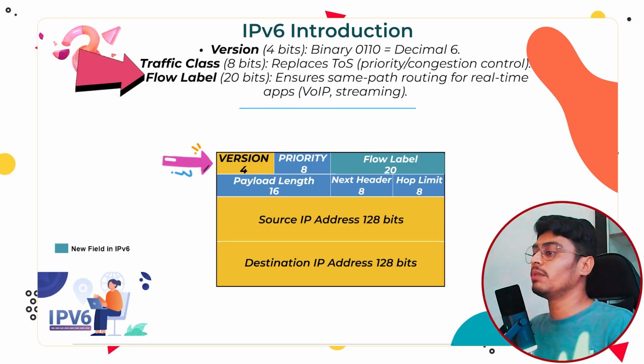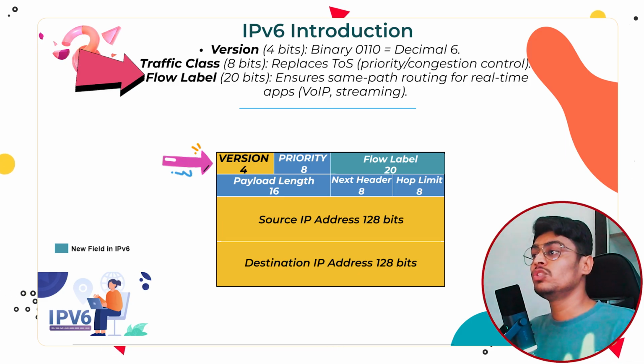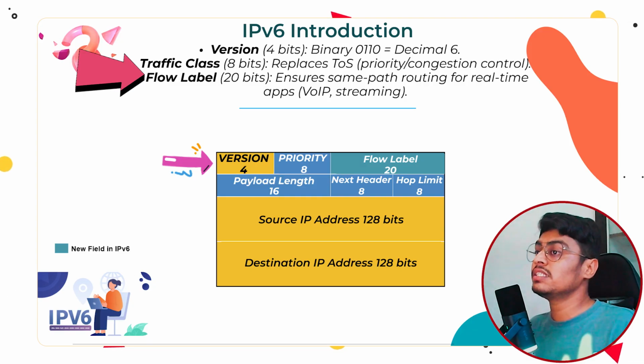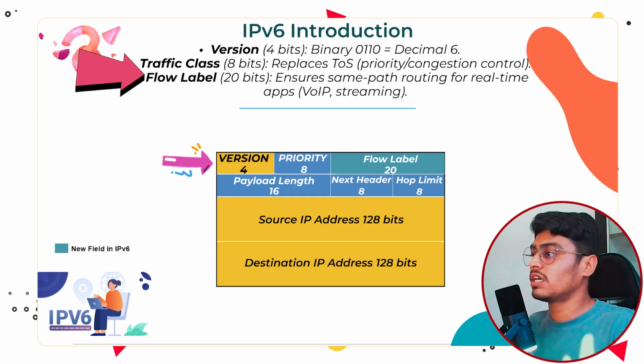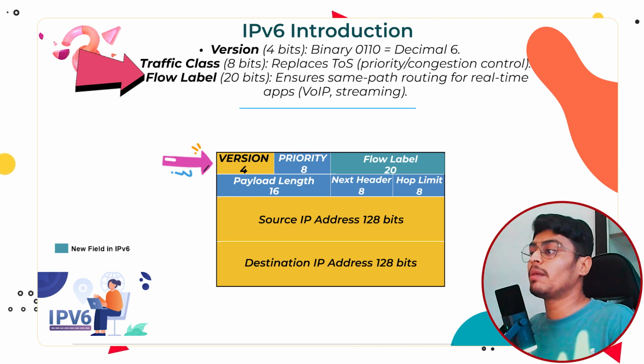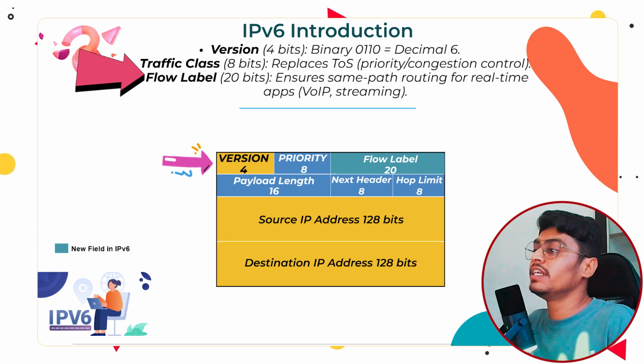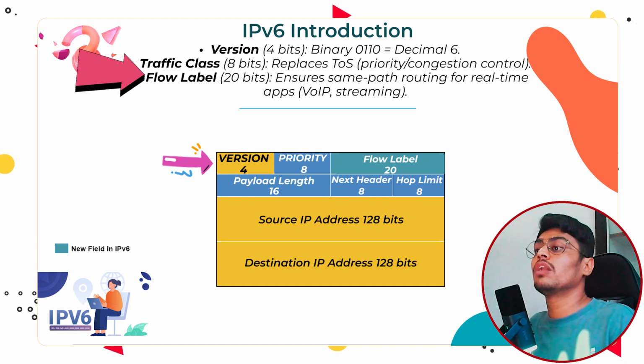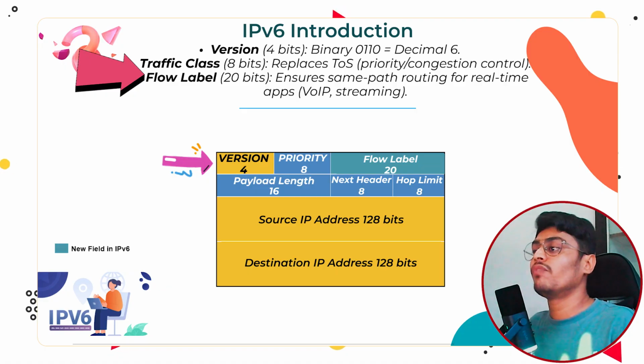Next field is flow label. This is a 20-bit field. It is used for real time data processing. Since IPv6 is also a datagram service like IPv4, packets go through different paths, but for real time applications that need minimal delay and loss, we use flow label to convert datagram service into something like virtual circuit service.